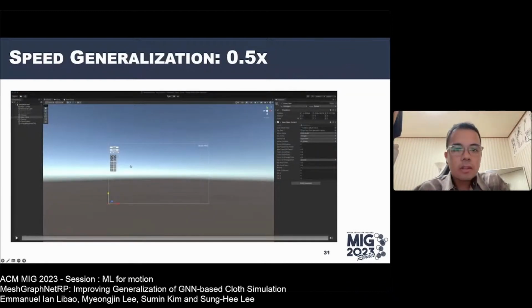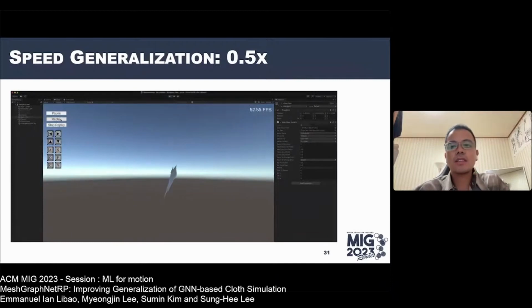So also, our model can infer different speeds outside the training data speed. So here is the replay of the output when the maximum speed is half of the default. So this is 0.5 times.